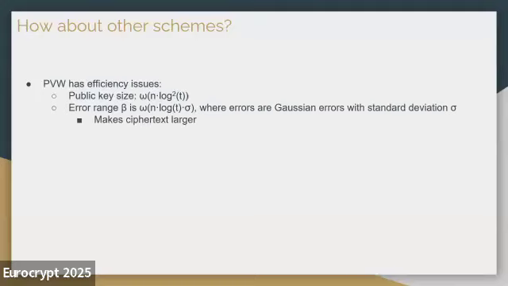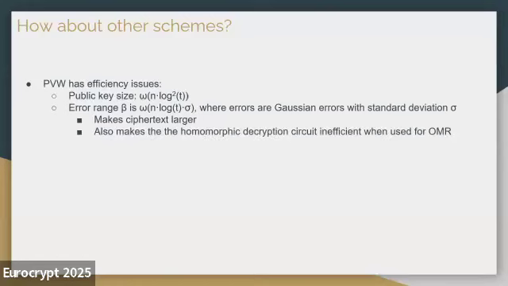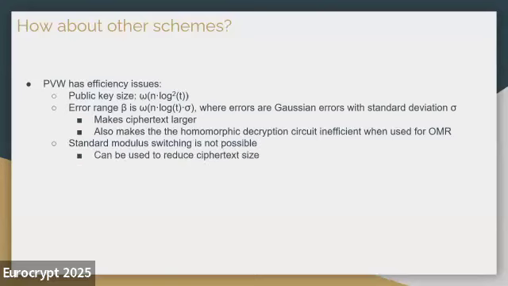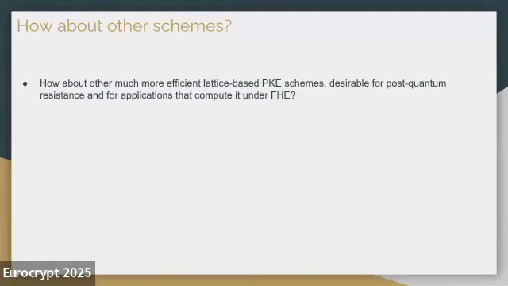And in applications like OMR, we then need to deploy a heavier homomorphic decryption circuit that will harm the application's efficiency. Moreover, the standard modulus switching is also not possible for PVW, basically because the error will scale linearly with the size of the secret key, although this trick is actually standard for us to maintain the ciphertext size in a lattice-based scheme.